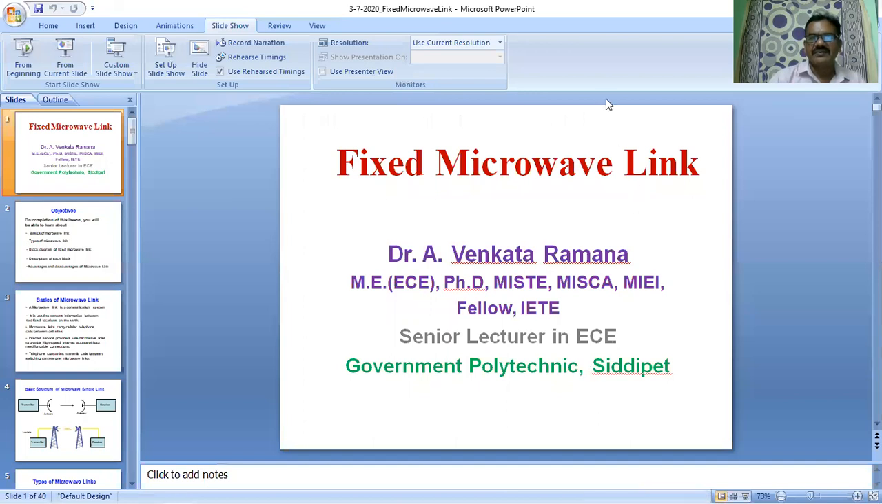I think you understood thoroughly about this particular fixed microwave link diagram. In this, we studied the fixed microwave link consisting of transmitter, receiver, transmitting antenna, receiving antenna, and a microwave communication fixed microwave link. We also studied the advantages and disadvantages.